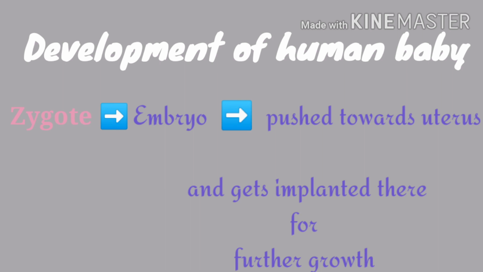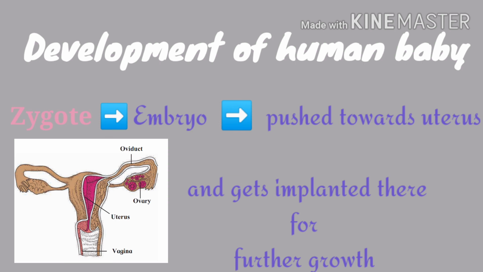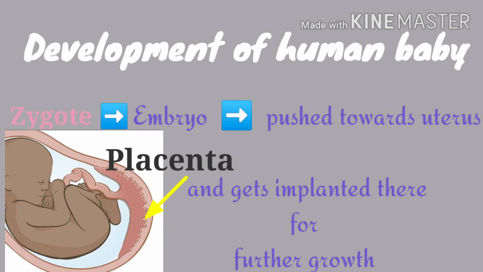Meanwhile, the embryo is pushed towards the uterus. Once it reaches the uterus, it is implanted. In a simple way, you can say embryos are attached here, and further development occurs after the implantation in the uterus. An organ called placenta is formed.